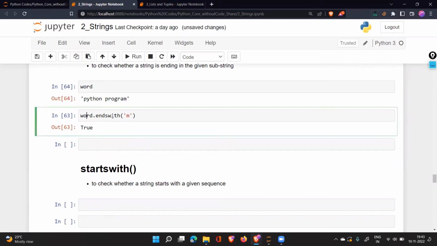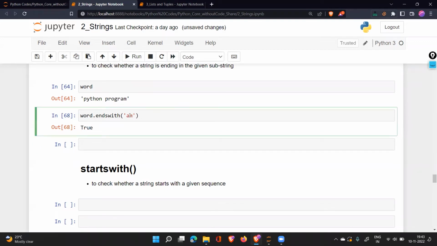So we write word.endswith and a character to check whether it is ending with m or not, whatever text you have taken. It will go to the very end of the text and check the end character. Does it match with this character or not? Not only m, I can write am. Is it ending with am? Yes, the last characters are am. I can write ram also. Is it ending with ram? Yes, it is. But I can't ask whether it is ending with a. It is not ending with it. A is in the second place from the end. So I can write am, that will be okay, but not a.